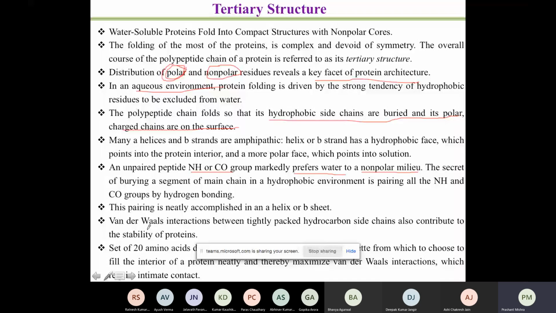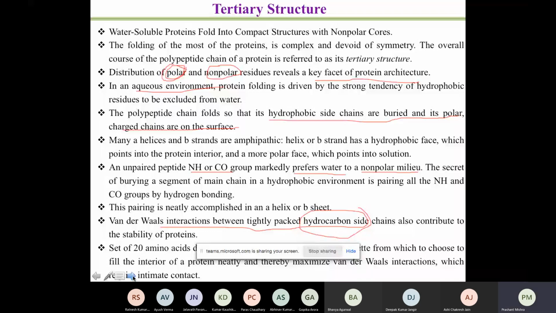The van der Waals interaction is occurring in the hydrocarbon side chain. Now, within the beta sheet and within the alpha helix, you have seen that they are having hydrogen bonds. But among these, suppose I have an alpha helical structure present separately and a beta sheet present separately, they can also have ionic interaction. But whatever is going on in the core of the protein structure, it will have a hydrophobic nature.